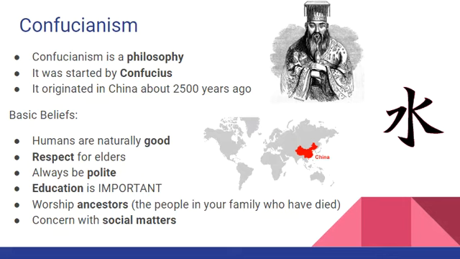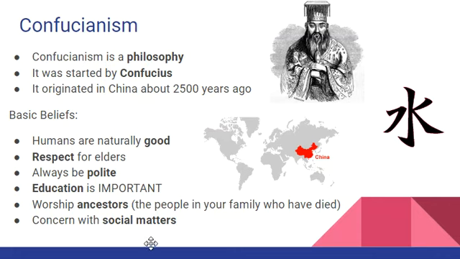Okay, now Confucianism. Confucianism is a philosophy that started in China. Now there's no gods to worship in Confucianism, but there are people who do worship, and they do show respect for their ancestors. Okay, now your ancestors, these are people in your family who have died, so your great-grandparents, your great-great-great-grandparents, your parents' parents' parents. There's respect for the past of your family.